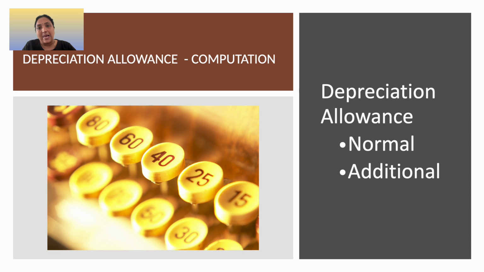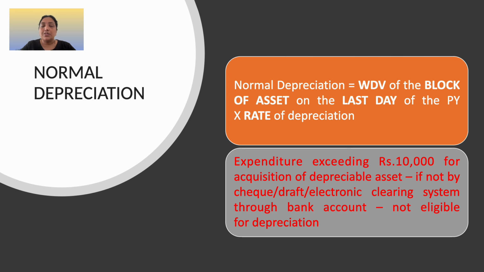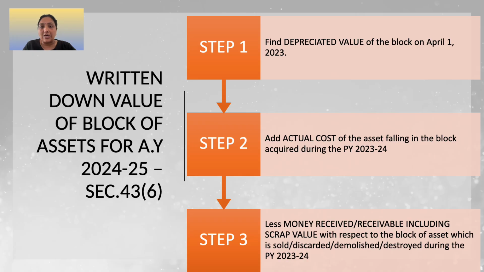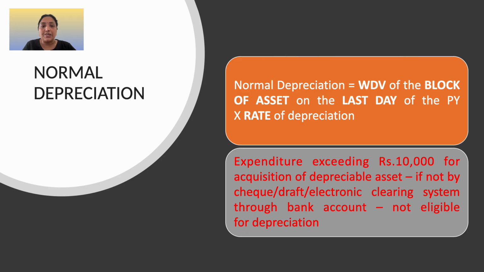Depreciation allowance can be computed as normal depreciation or as additional depreciation. What is normal depreciation? We have already seen how to calculate the written down value of the block. On that written down value, when you calculate the depreciation based on the rate of depreciation prescribed for that block, you will get the normal depreciation.